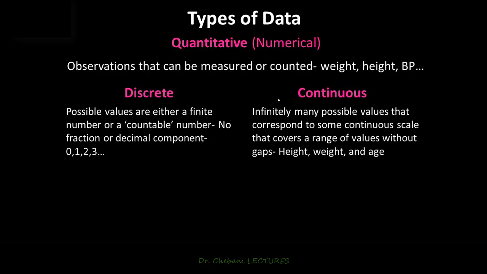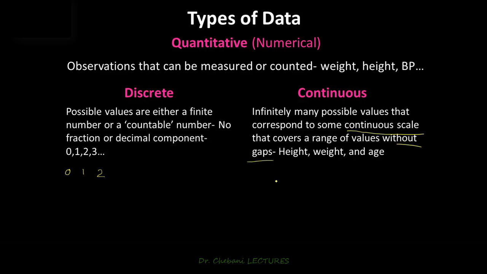For continuous quantitative data, we are dealing with infinitely many possible values that correspond to some continuous scale that covers a range of values without gaps. So here we don't have gaps in between. Remember, for discrete, we have gaps in between. So we have 0, 1, and between 0 and 1 there's nothing. Between 2 and 1, there is nothing. There's a gap there.